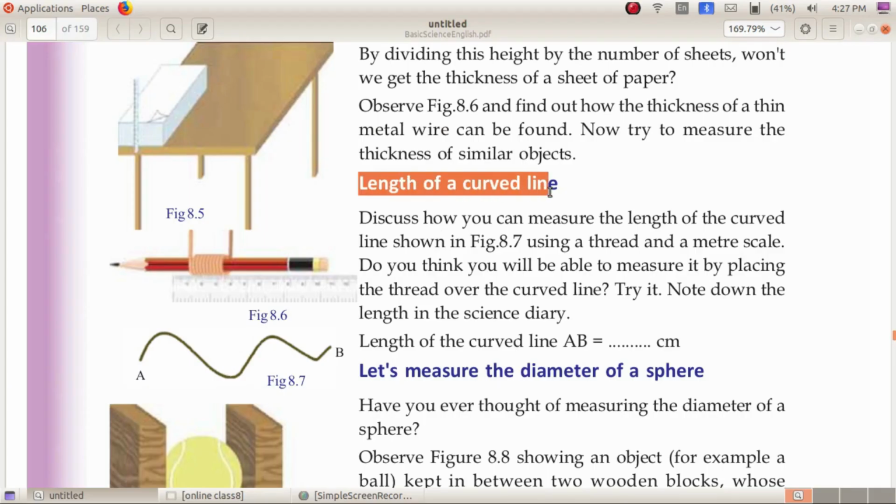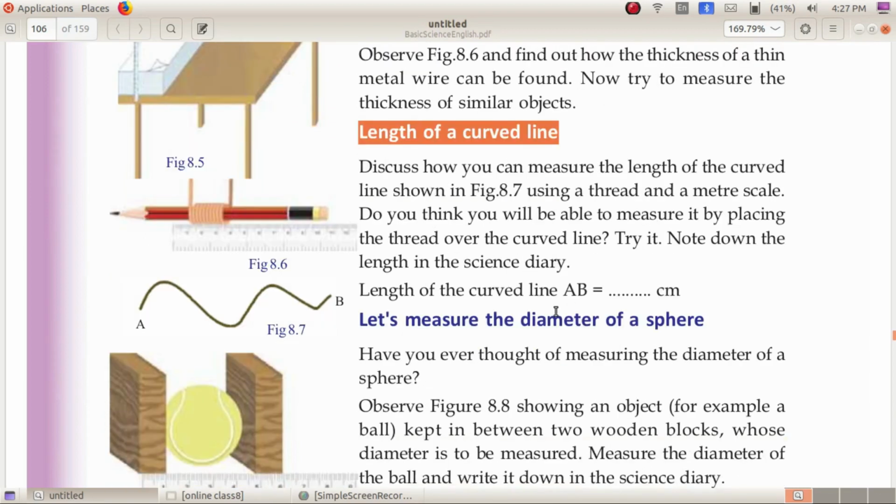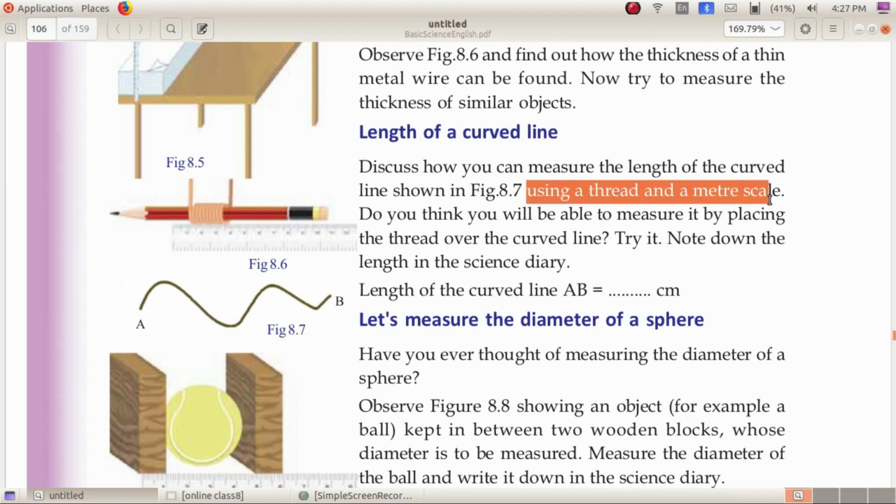Now the length of a curved line. How will you find the length of a curved line? This is figure 8.7. Now you have to draw this type of a curved line in your notebook, and using a thread and a meter scale you can measure the length of this curved line.